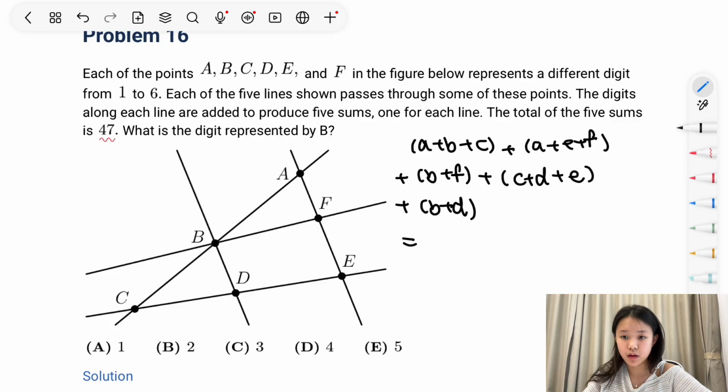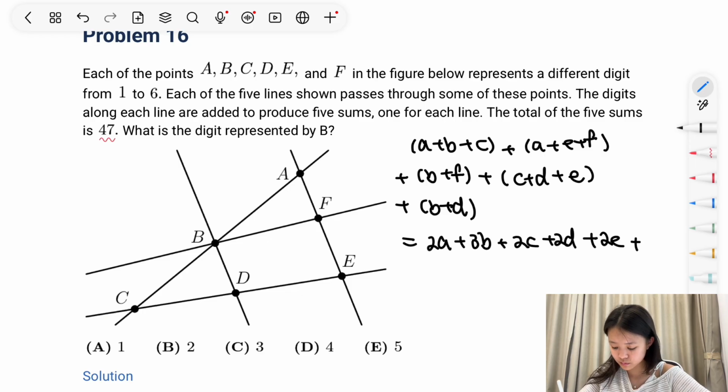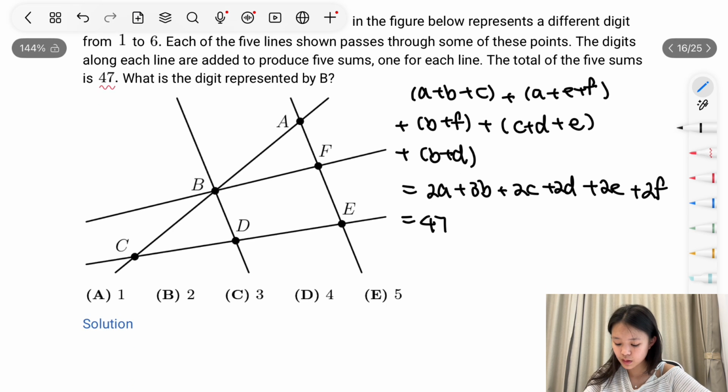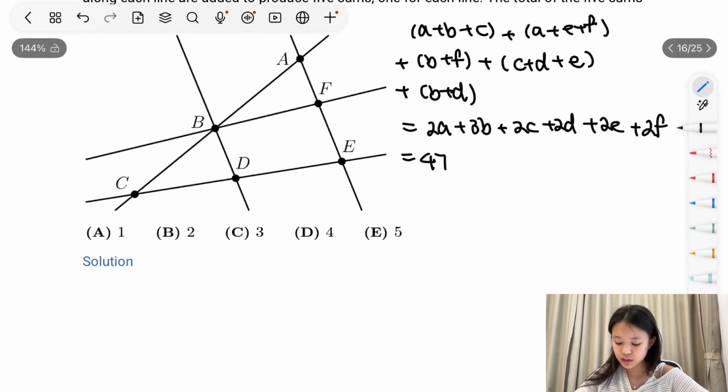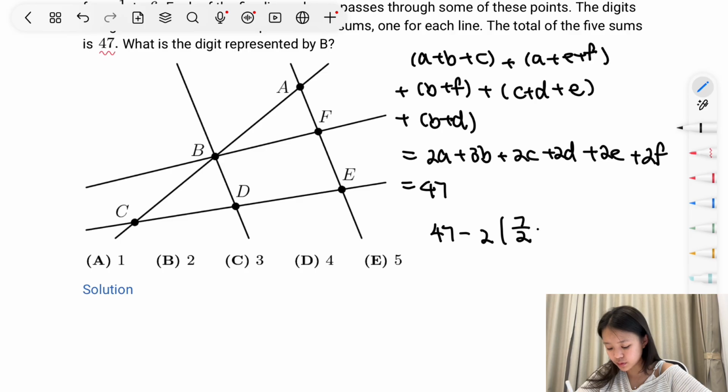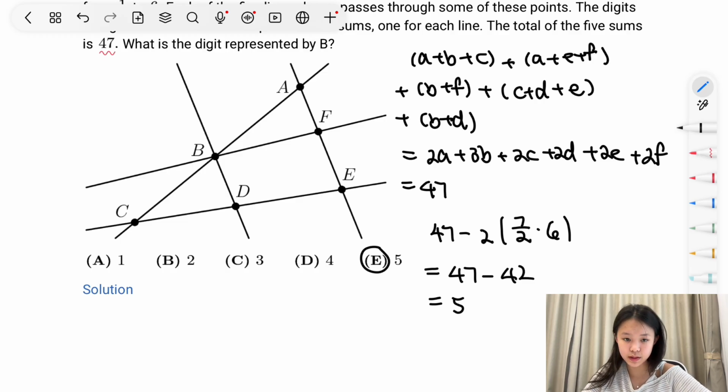Right, so here I've written down all of the lines and what they look like, with the letters on each line and so on. So now we see a pattern here, that there's 2 of every number except for B, which has 3. And we already know what the sum of A to F is. So we can just have 47 subtracted by 2 times 7 divided by 2 times 6. And that equals 47 minus 42, which equals 5. And so the answer is E.